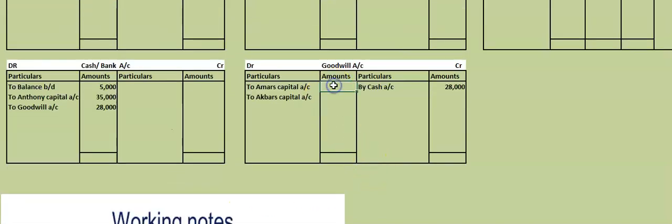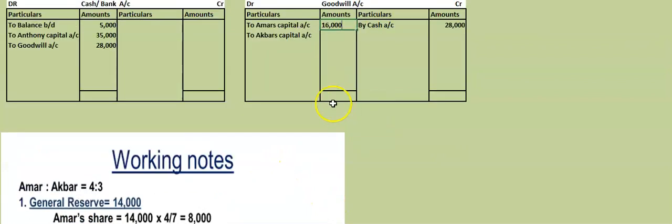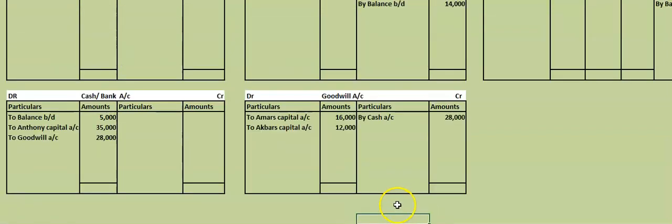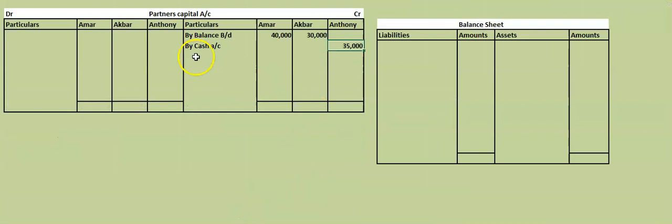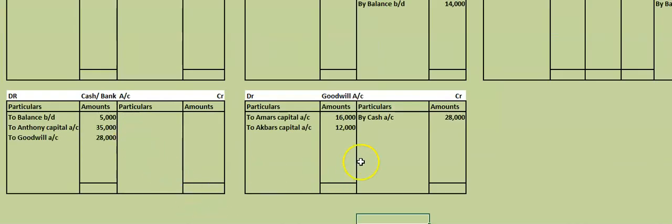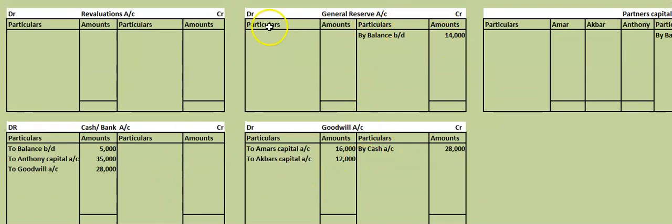So we will take here. Amar's share is how much? 16,000. Akbar's share is how much? 12,000. This calculation you have to do in rough work. So better you keep it ready. So in which account this will go now? In Amar's capital account, how much will take? 16,000. Akbar's capital account, 12,000. Here we will write what? By goodwill account. How much they will get? 16,000, 12,000. Understood?